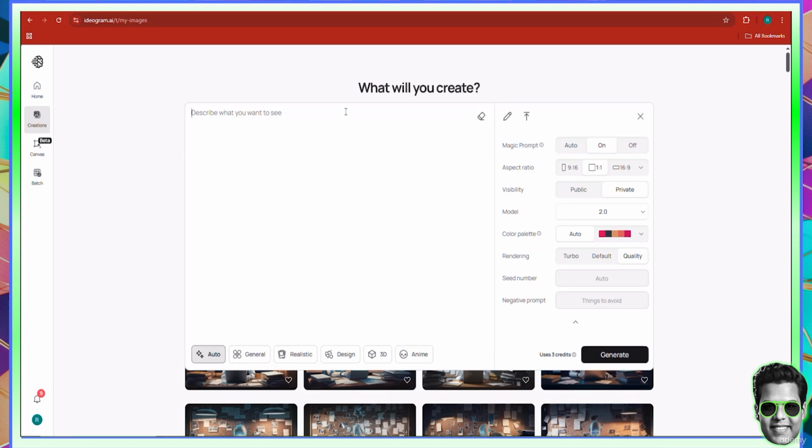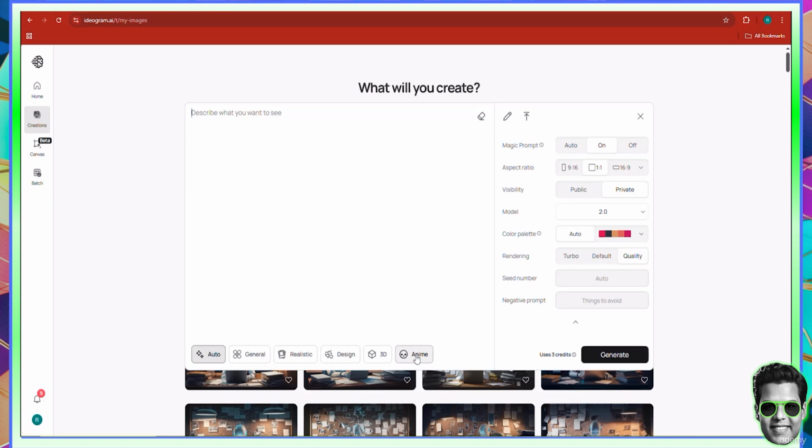Inside of Ideogram, when you click on the Creations tab, you can describe what you want to see, and you can pick a size. In this case, I'll leave it at 1 by 1 and leave the visibility private and everything else as is. I want you to turn the magic prompt on. Then we can select a model.